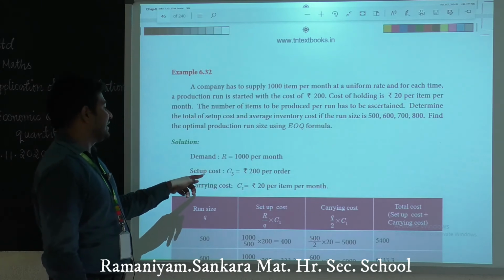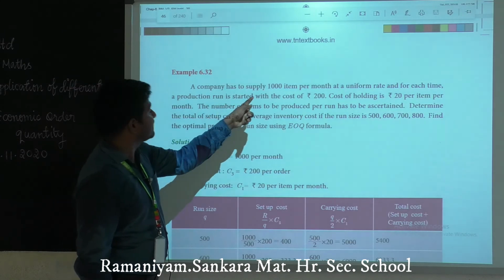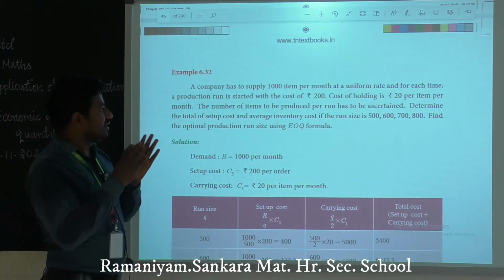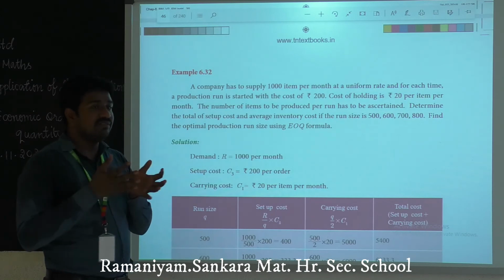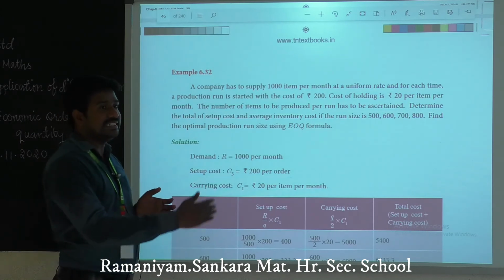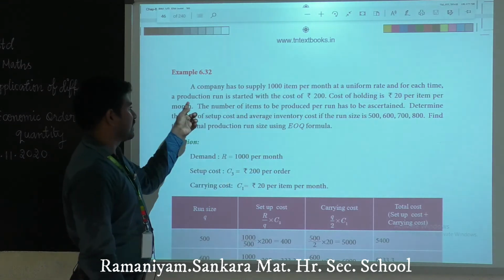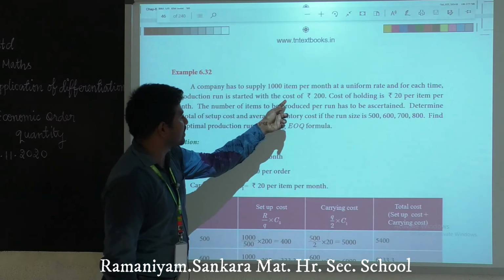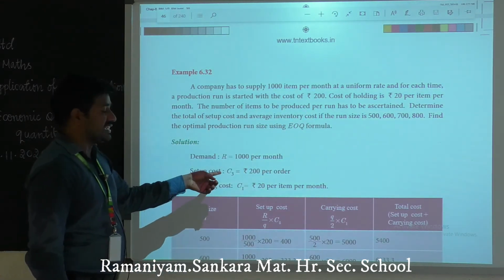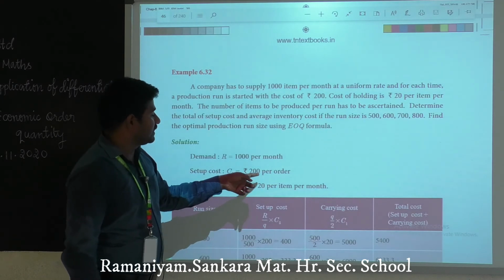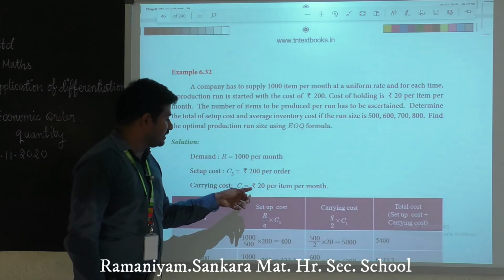Setup cost: the production run is started with a cost of rupees 200, so setup cost C3 equals 200 per order. Next, carrying cost C1 equals 20.